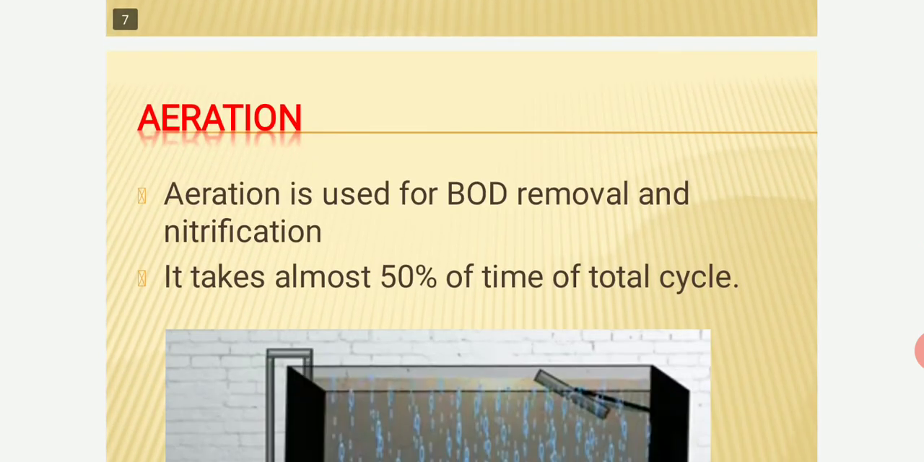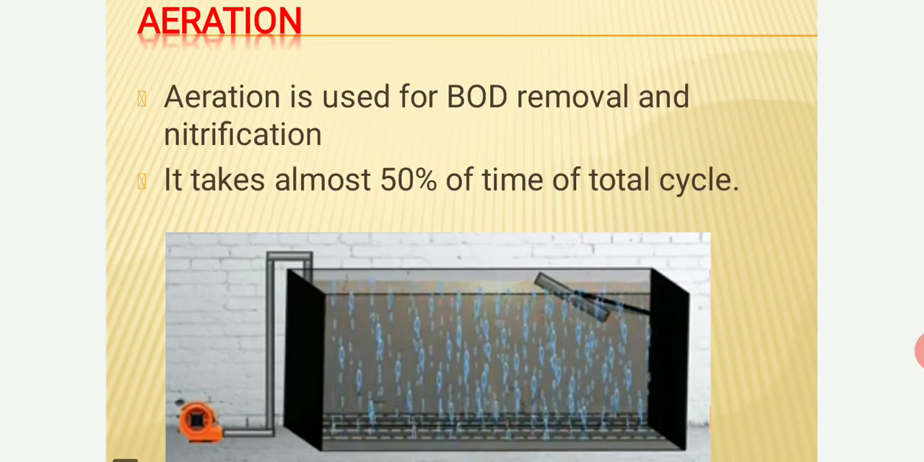Next step is aeration. What happens in the aeration? You can see from here that from the bottom of the tank, some diffusers are provided from where air is diffused upwards. Why do we need this air? For the survival of aerobic bacteria, so that they can decompose the organic matter. Aeration is used for BOD removal and nitrification. Its time taken is almost 50% of the total cycle.